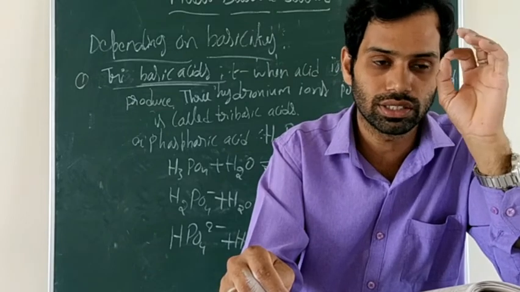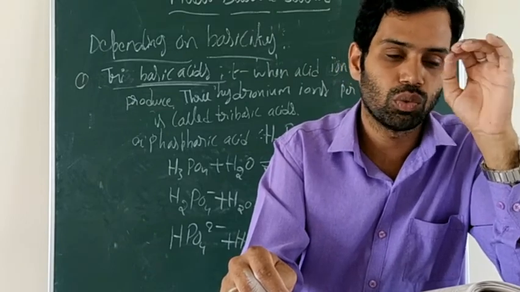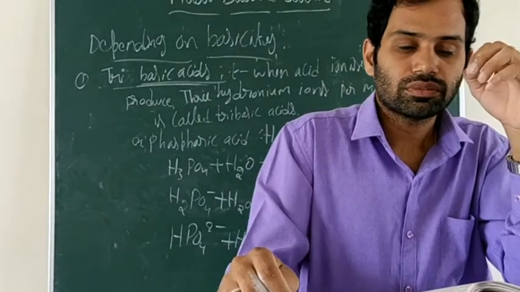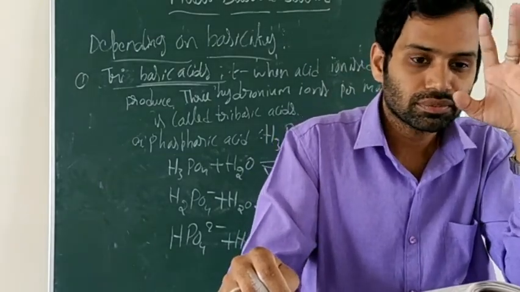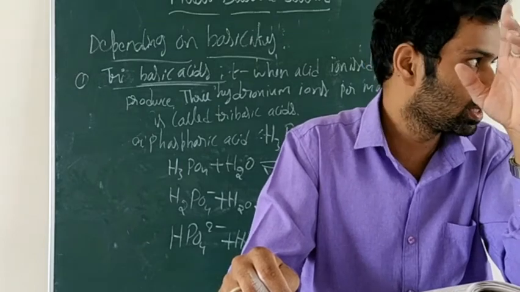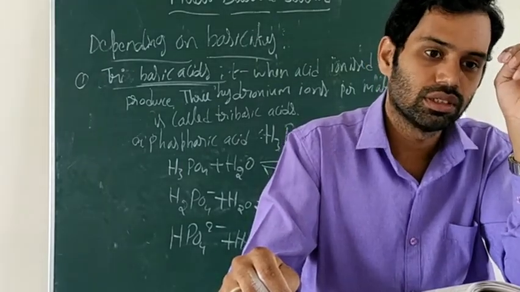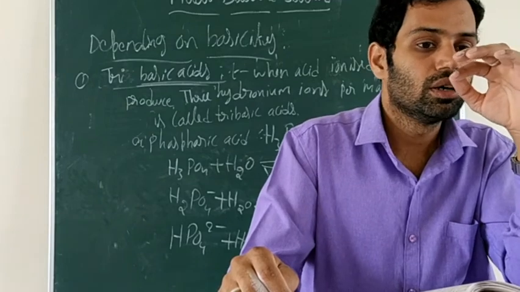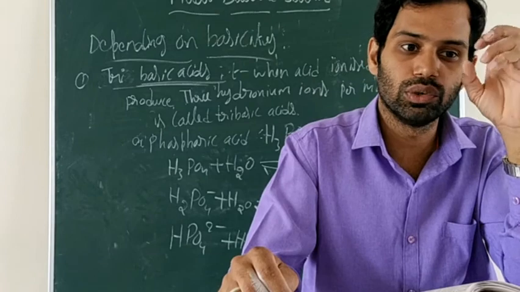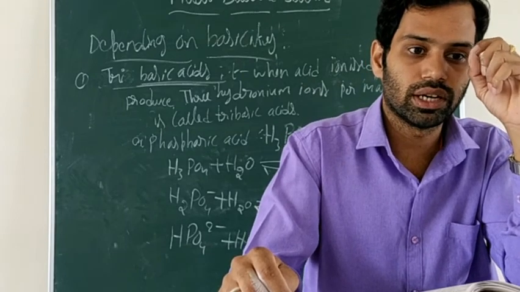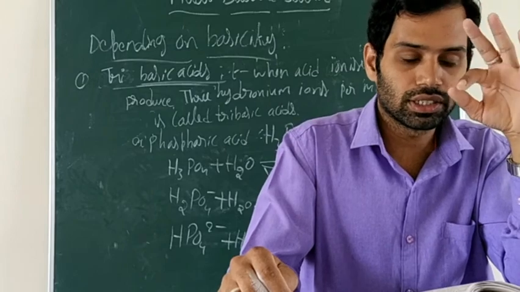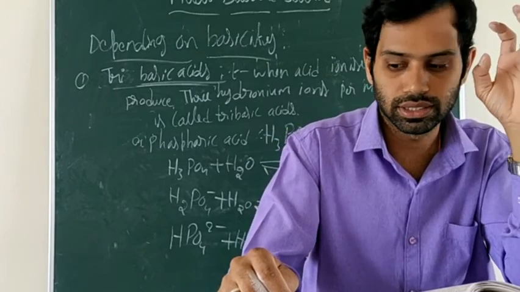That time we call it a concentrated acid. If water is more, it means solvent is more and solute is less. That is a diluted acid.